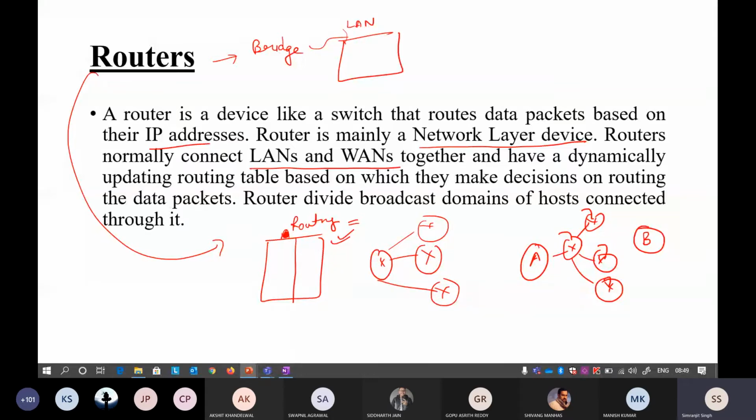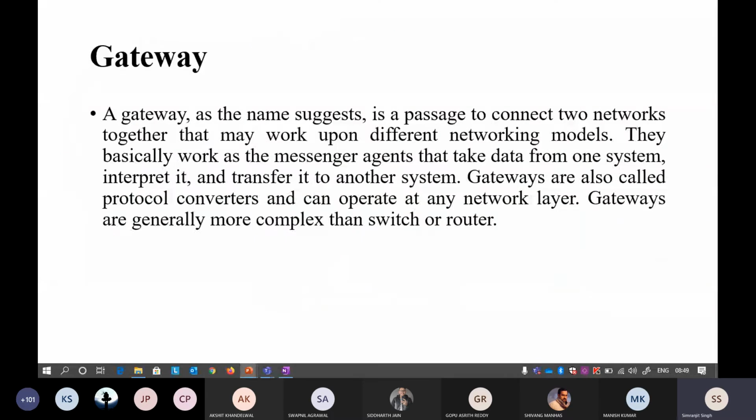Now the gateway. Okay, so a gateway is one step further than a router. It only contains additional functionality. It also contains the network layer. It is not containing the transport layer. No device contains the transport layer. Keep that in mind. You will always find the transport layer either on the sender side or on the receiver's machine. You will not find a transport layer on any other device that is used in networking right now. Network layer, data link layer, physical layer, we already know about these three layers.